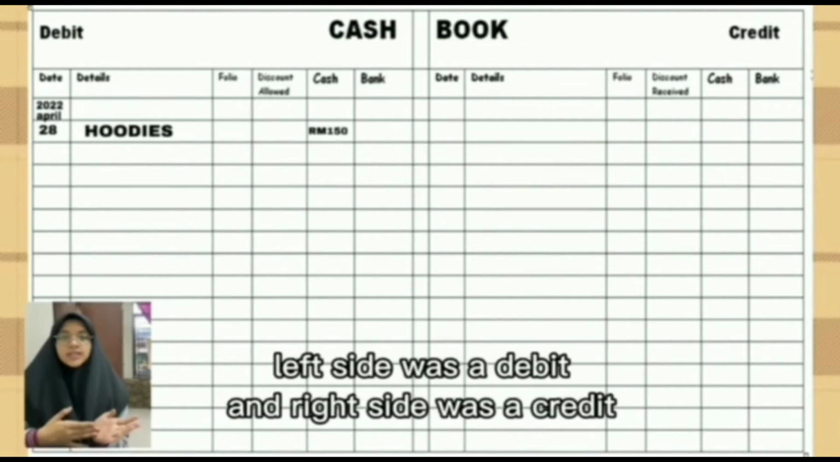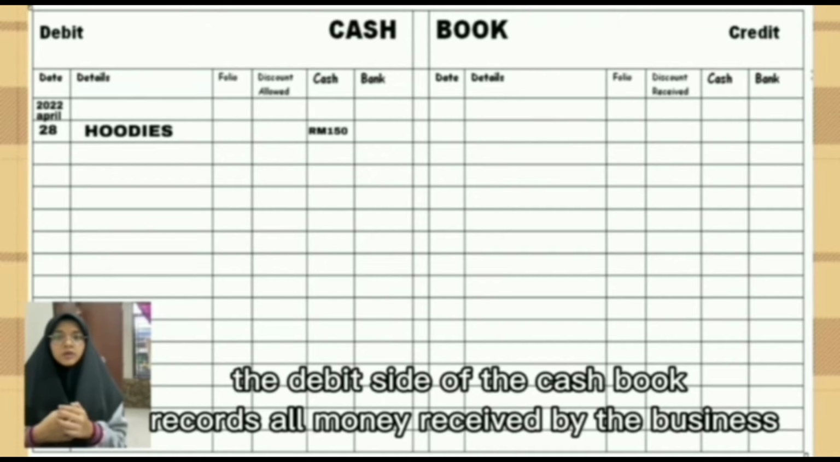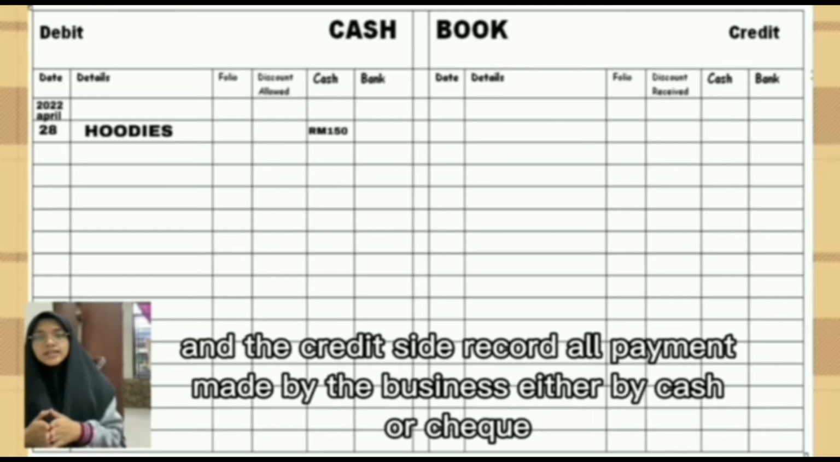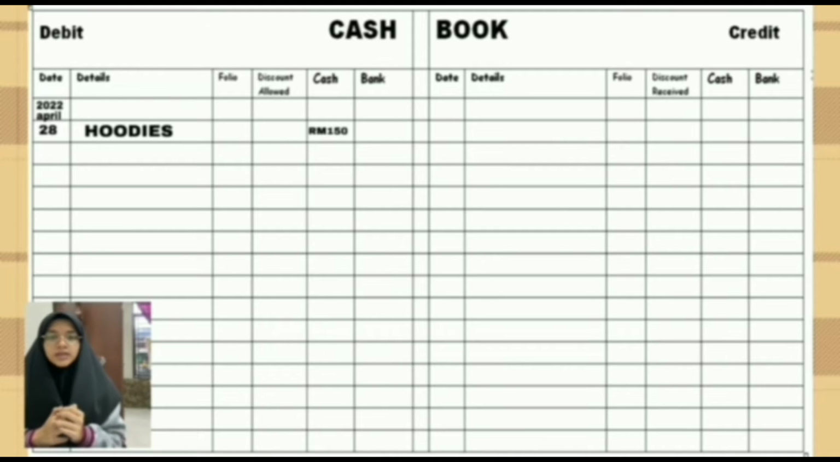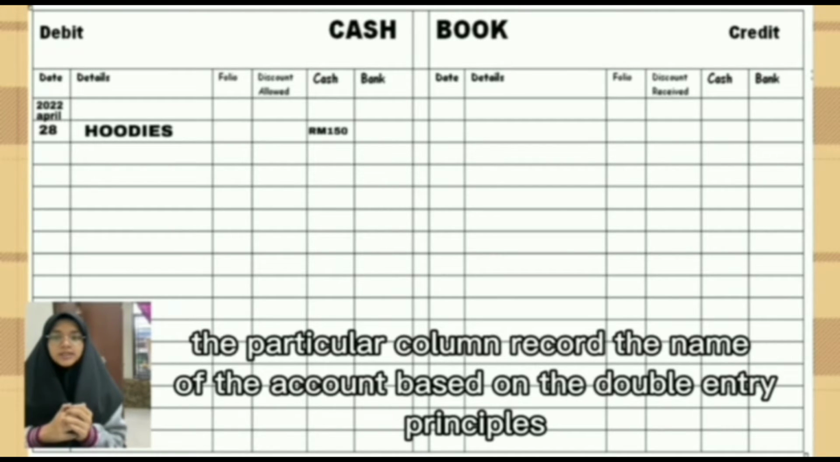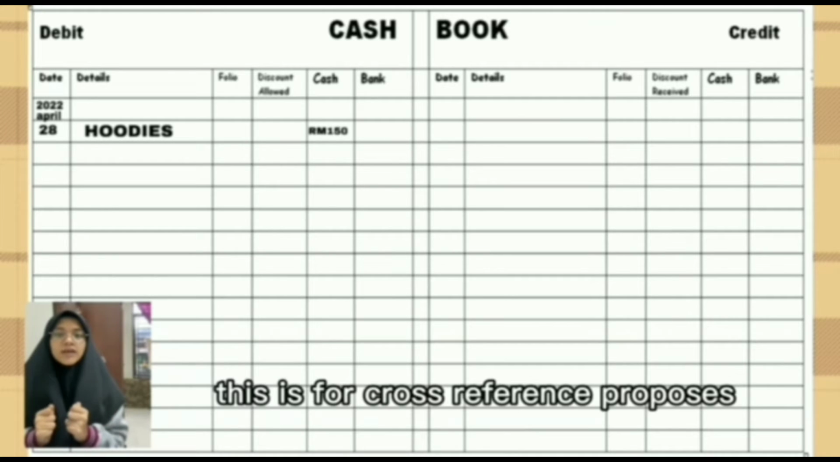The left side is the debit and the right side is the credit. The debit side of the cash book records all money received by the business, and the credit side records all payments made by the business, either by cash or cheque. The cash column represents the cash account, while the bank column represents the bank account. The particulars column records the name of the account based on the double entry principle. The folio column records the page number in the ledger where the double entry is made. This is for cross-reference purposes.